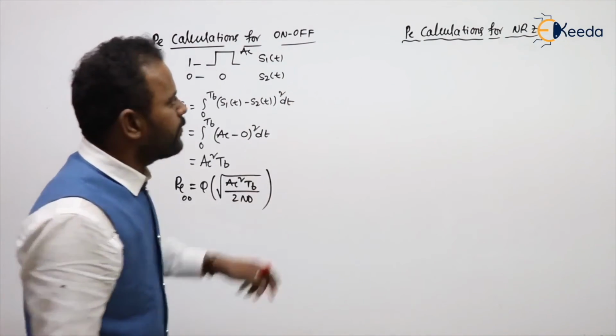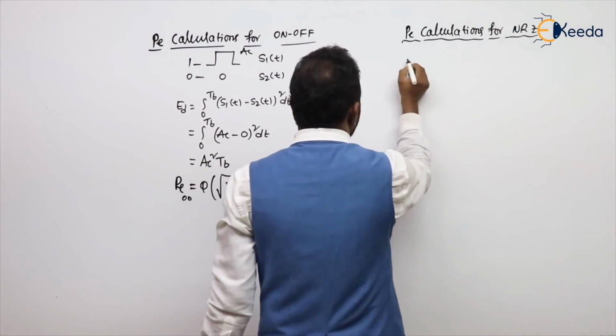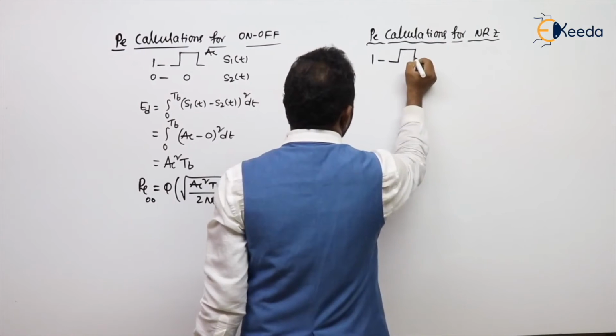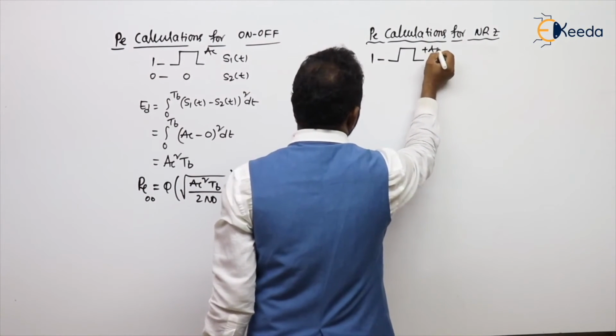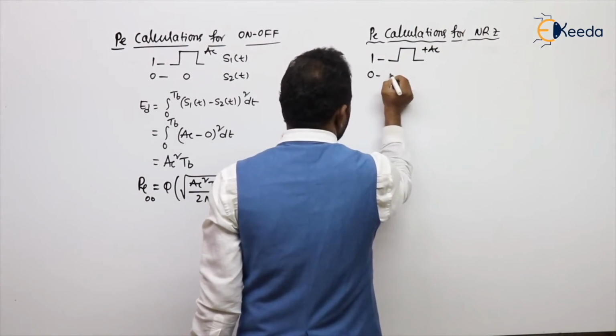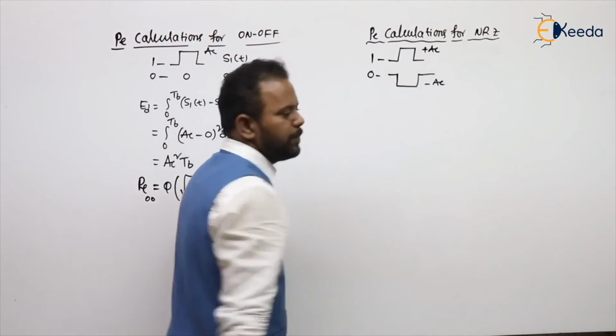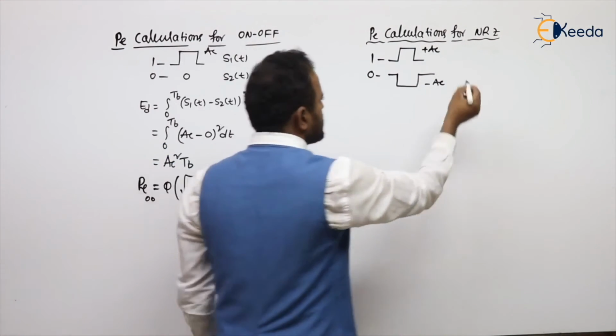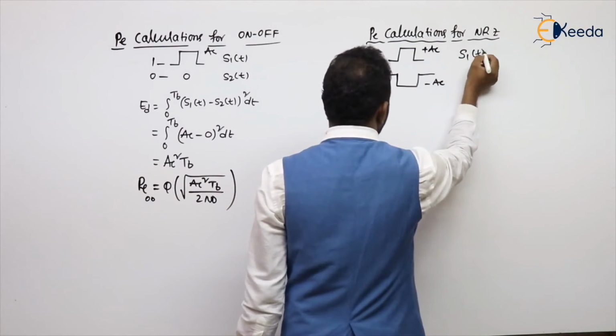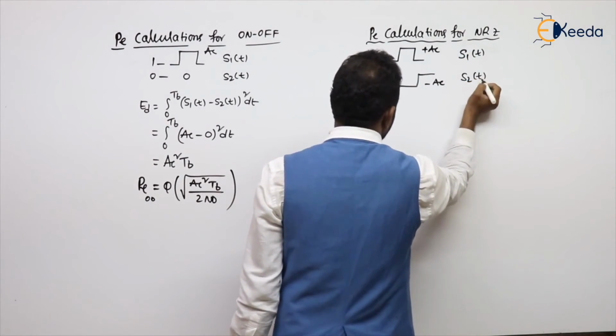Calculate the probability of error for NRZ. Binary 1 is represented with a positive pulse of voltage A, and 0 is represented with a negative pulse. Of course, all are of the same duration T_B. We can call these S1 for the binary 1 transmission and S2 for the binary 0 transmission.